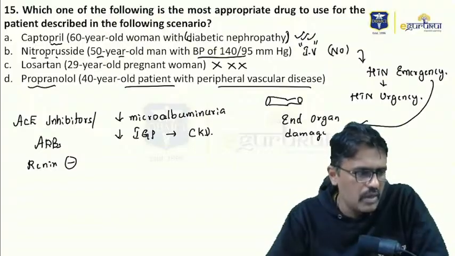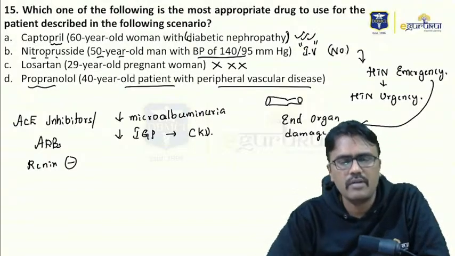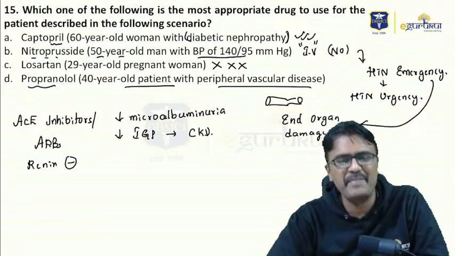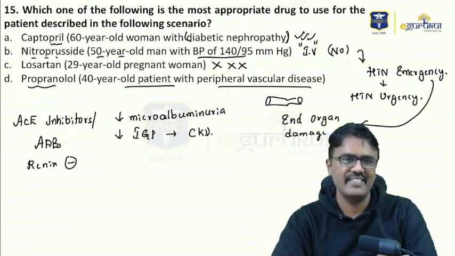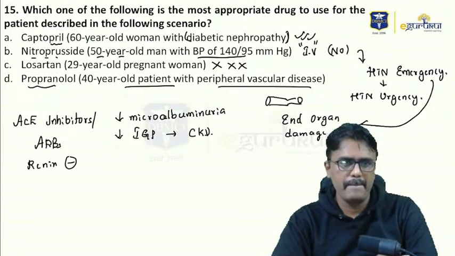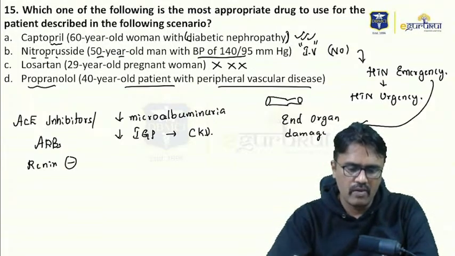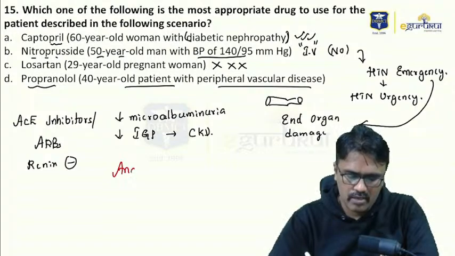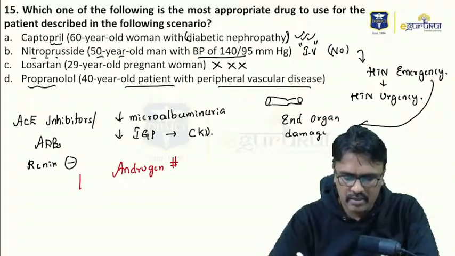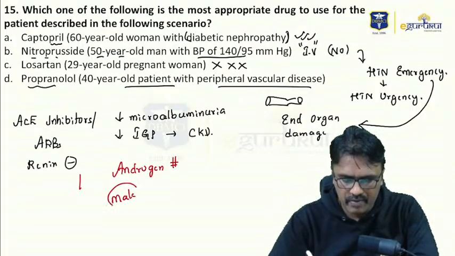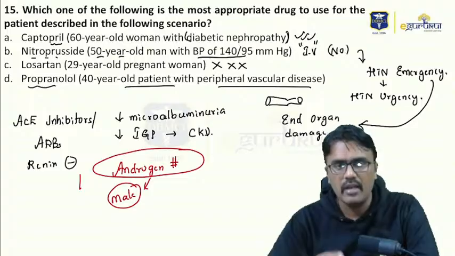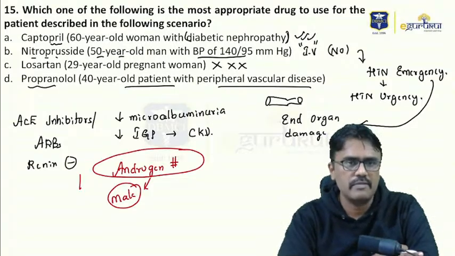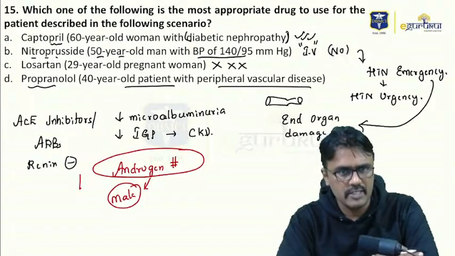So I was asking you why spironolactone is not used in pregnancy. Anybody? Why is spironolactone not used in pregnancy? You know that spironolactone is also an androgen antagonist. So what happens if we give it to a pregnant woman? A male fetus requires testosterone. If you block the androgen receptor, it will lead to feminization of the male fetus. So that's why we don't use spironolactone in pregnancy.